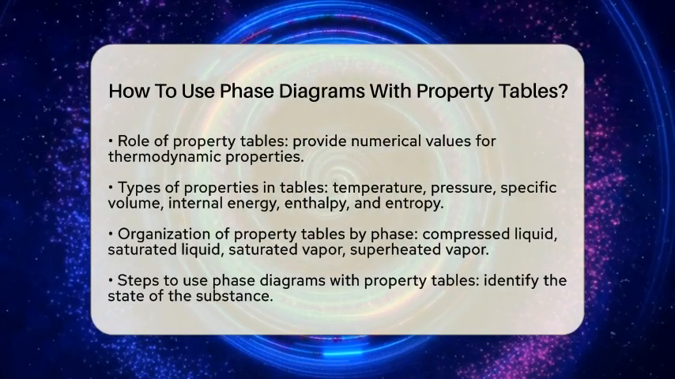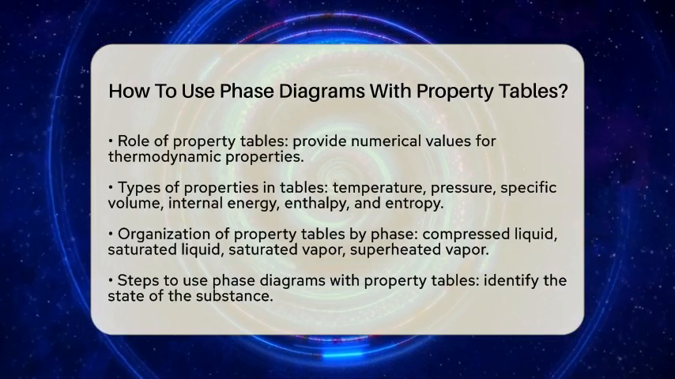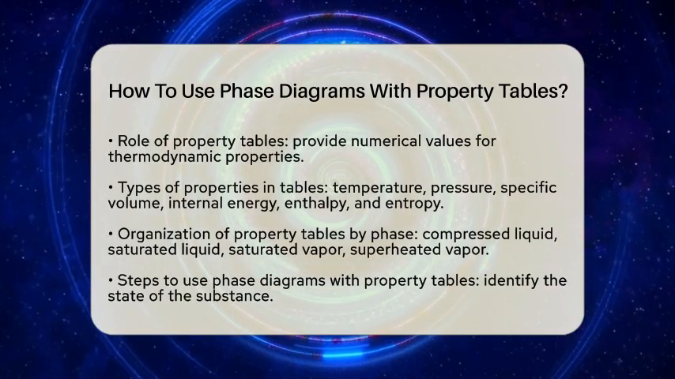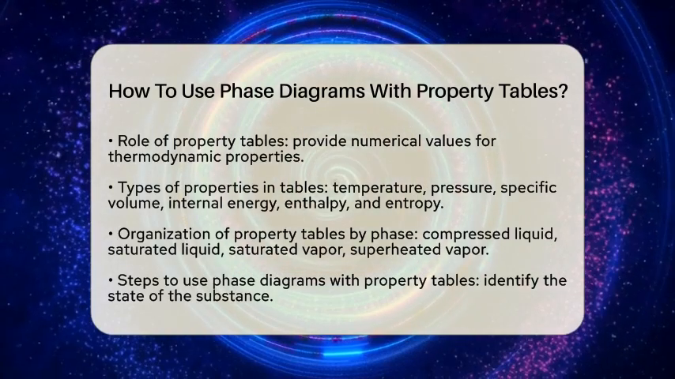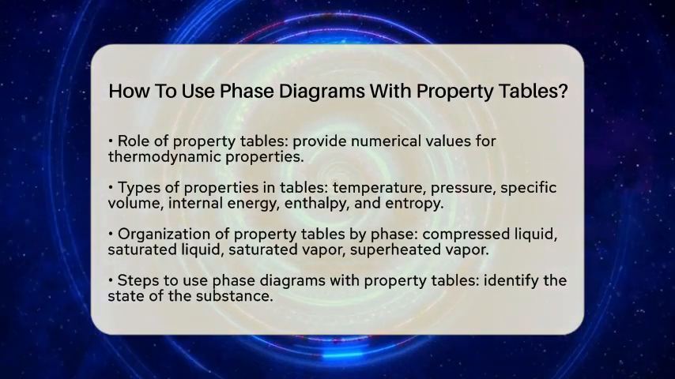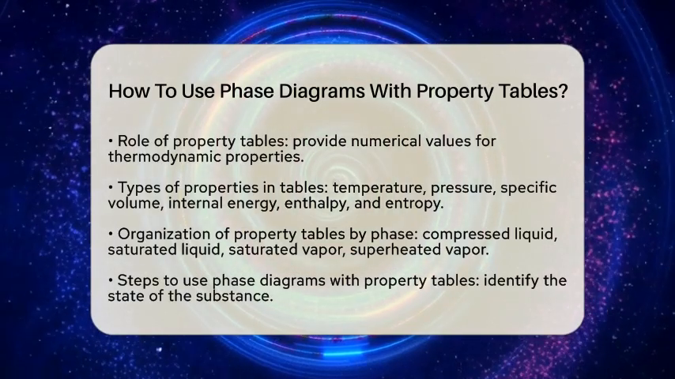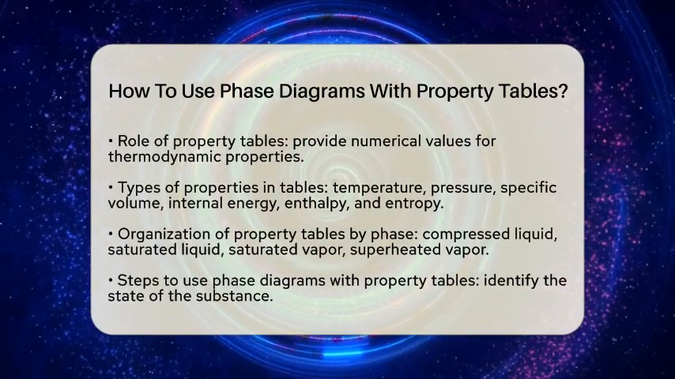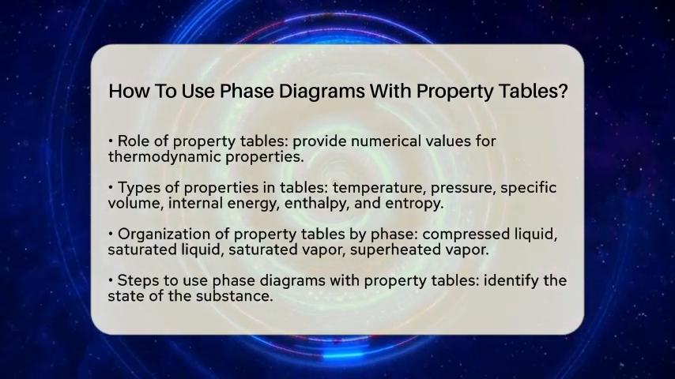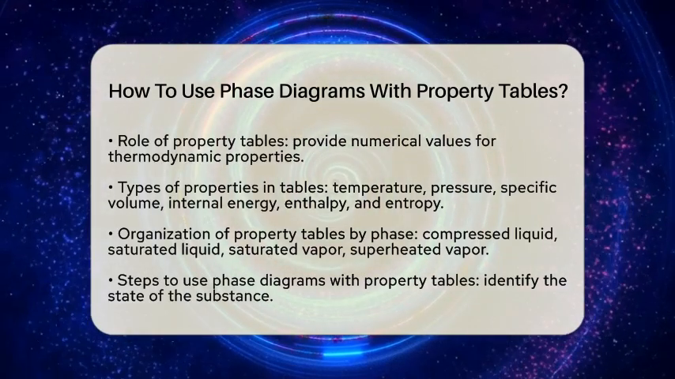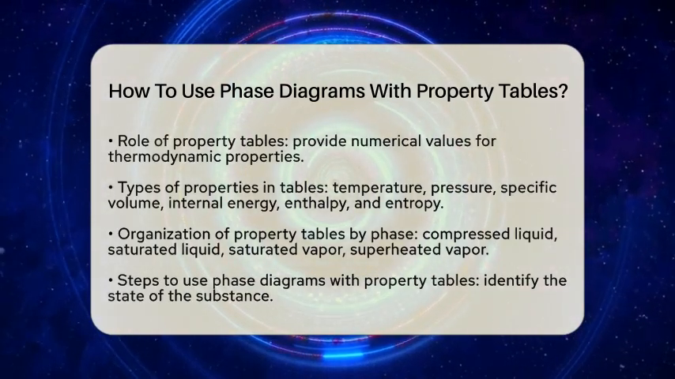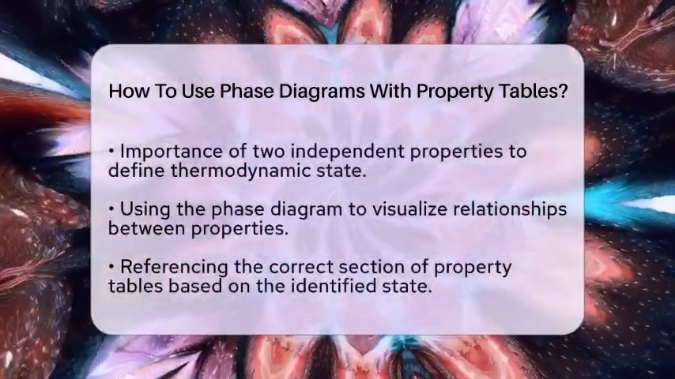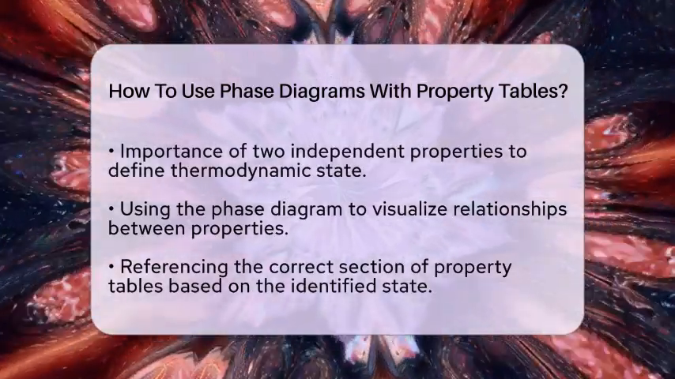Next, use two independent properties to define the state. According to the state principle, two intensive properties, such as pressure and temperature, uniquely define the thermodynamic state. The phase diagram helps visualize this relationship. Once you have identified the state, refer to the appropriate section of the property tables. If the point lies in a single-phase region, use the compressed liquid or superheated vapor tables. If it is in the two-phase dome, use the saturated tables. Here, knowing one property, like temperature, will help you find the other, like pressure.